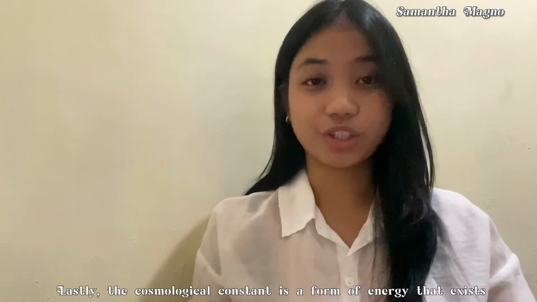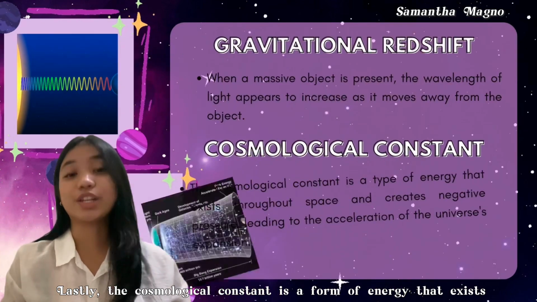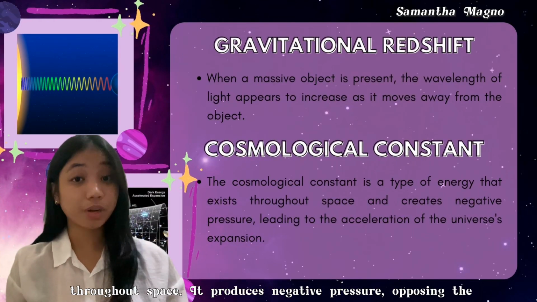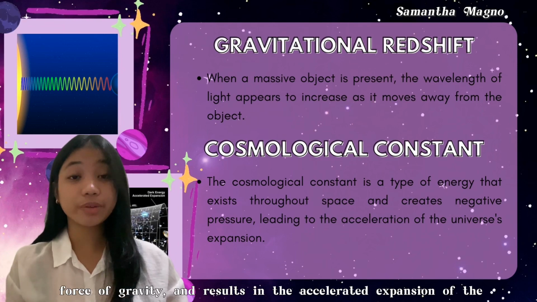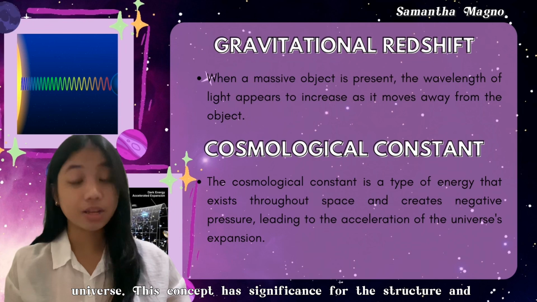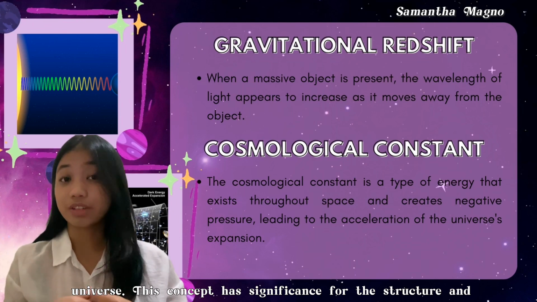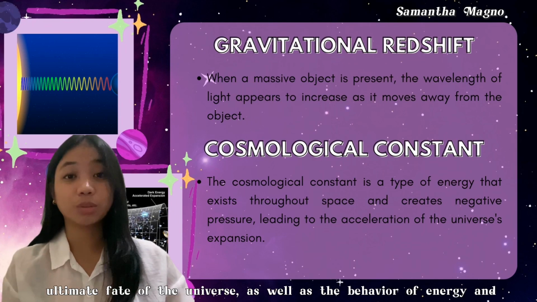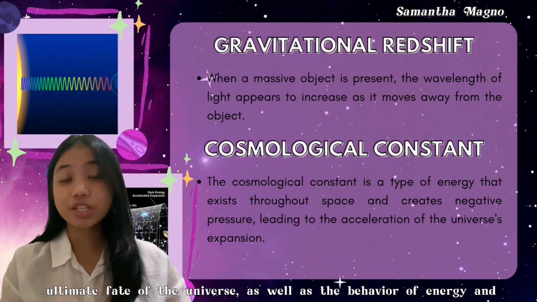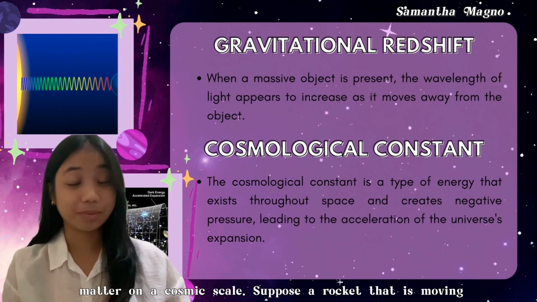Lastly, the cosmological constant is a form of energy that exists throughout space. It produces negative pressure, opposing the force of gravity, and results in the accelerated expansion of the universe. This concept has significance for the structure and ultimate fate of the universe, as well as the behavior of energy and matter on a cosmic scale.